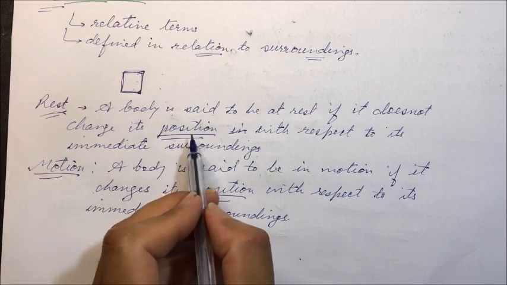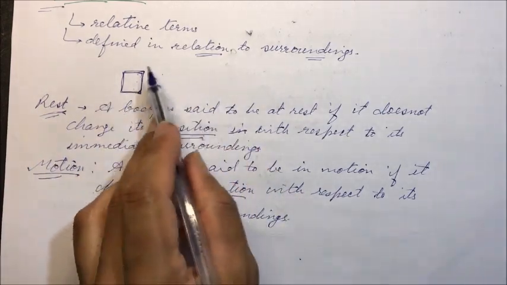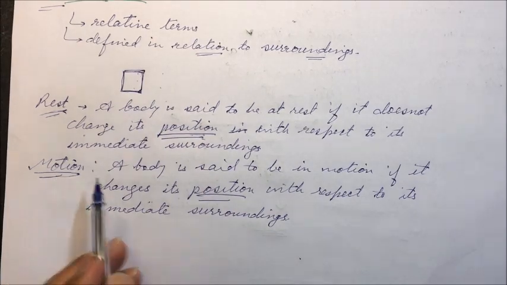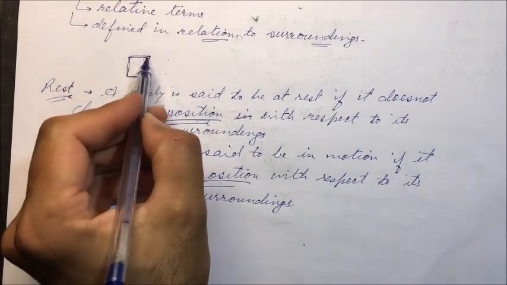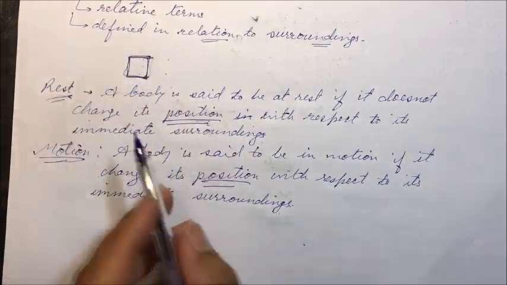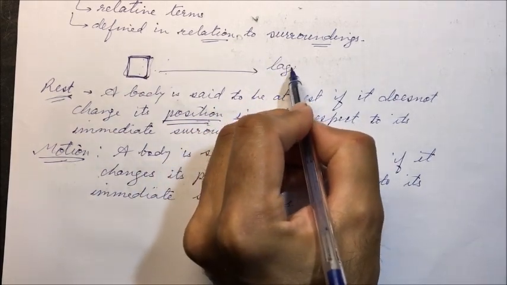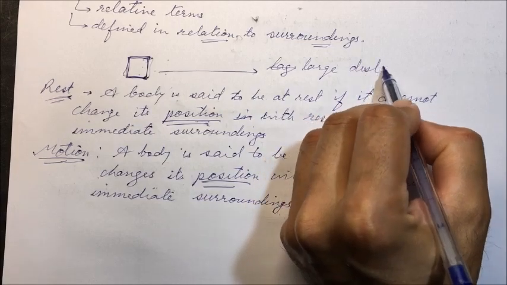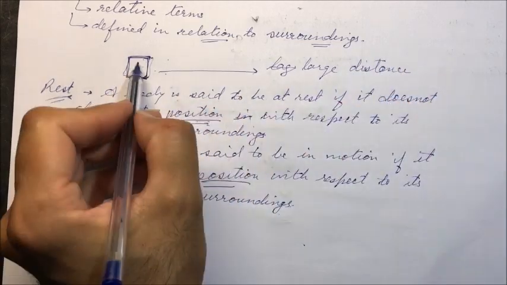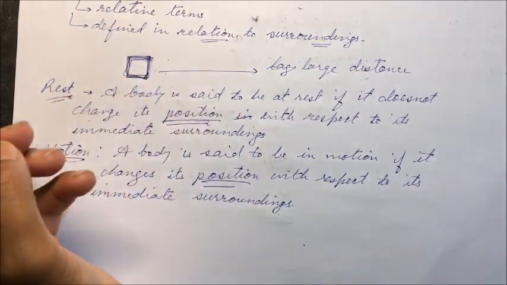So rest, the position does not change. The body's position does not change with respect to its immediate surrounding. In motion, the body is changing its position with respect to its immediate surrounding. Now here we take one consideration about the body. For example, the body is covering large distances, very large distance as compared to its size.